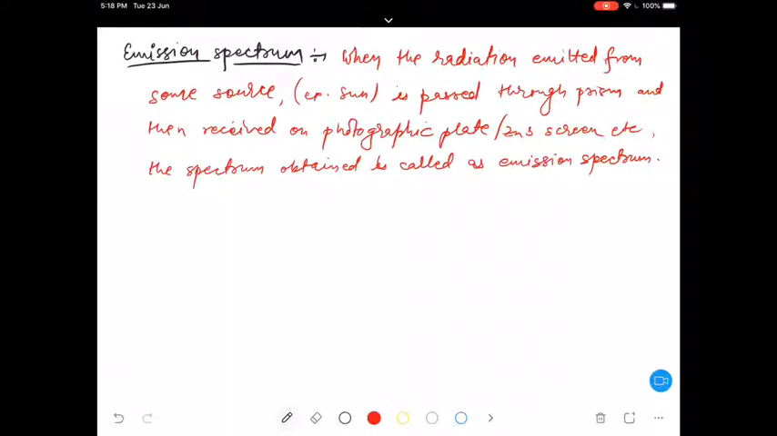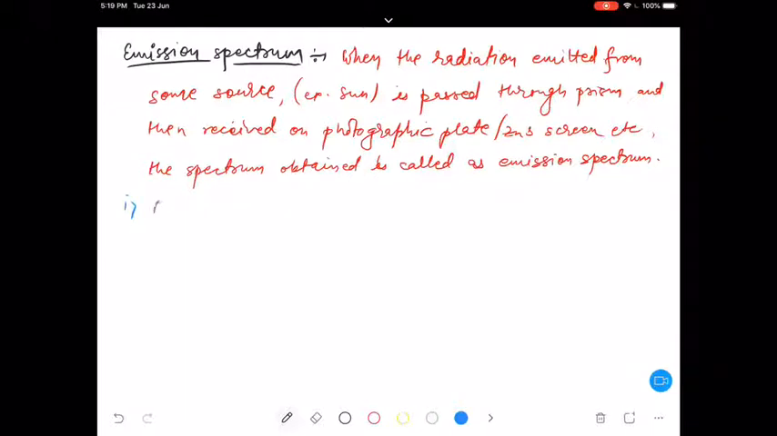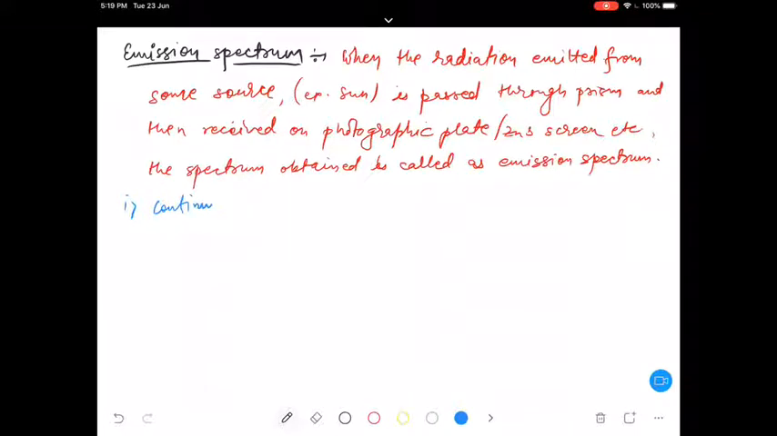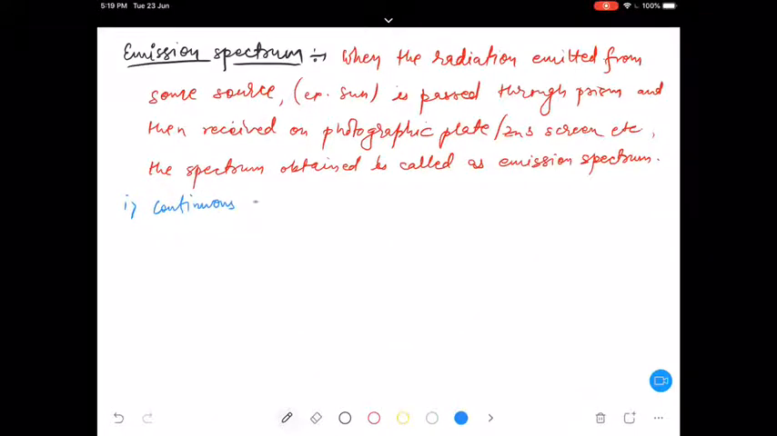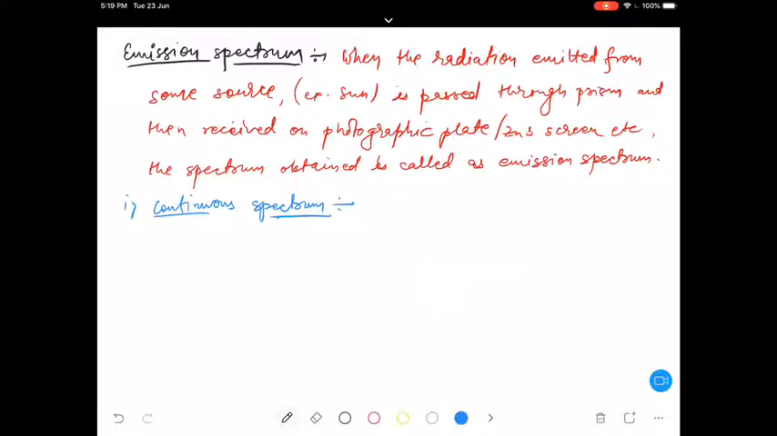Now depending upon the source of radiation, this emission or absorption, both of these types of spectrum can be categorized into two different categories. First one, here I write continuous spectrum. I have already told you what a continuous spectrum is. A vague idea I have already given you.